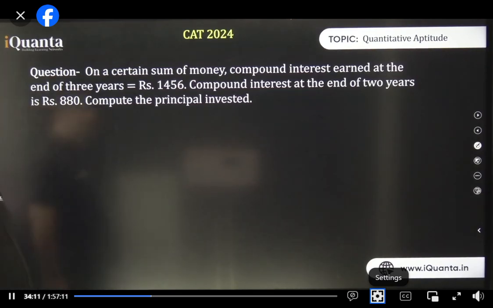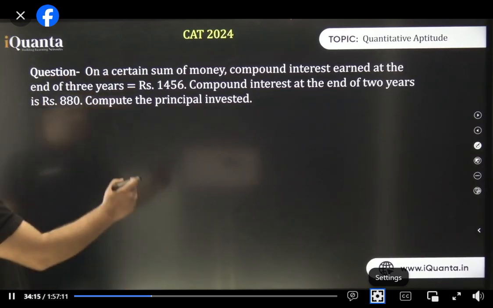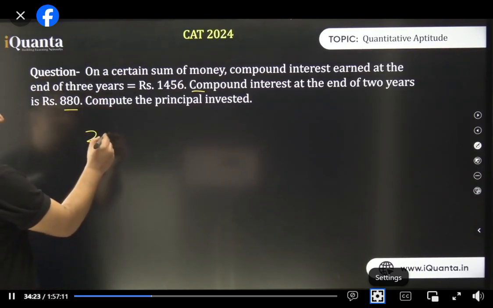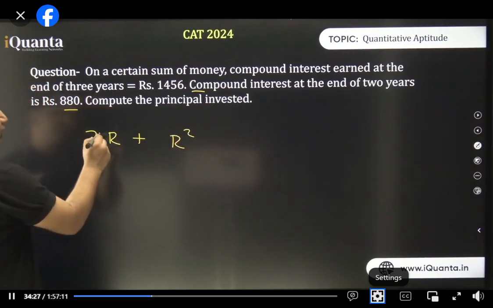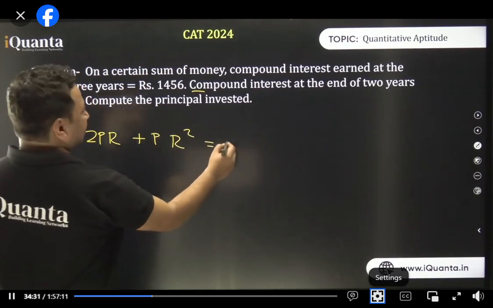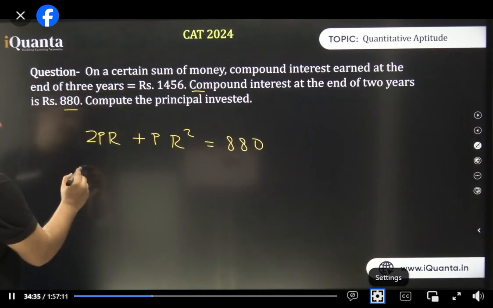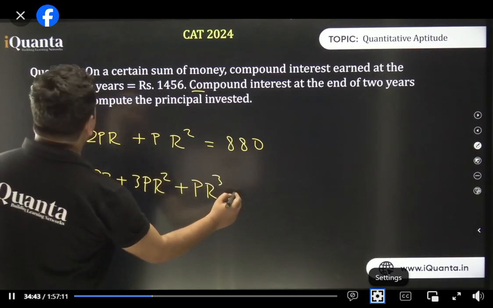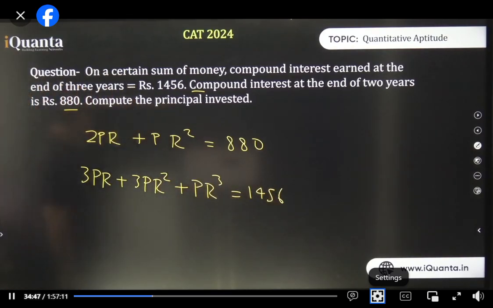All right, let us try to find the answer of this one. Compound interest at the end of 2 years is rupees 880. End of 2 years, what was this thing? Okay, I'll put P. This is equal to 880. And for 3 years, this will be 3PR plus 3PR square plus PR cube. That is equal to 1456. I hope all of you have done it till here. Now, what's the problem? Not able to calculate?